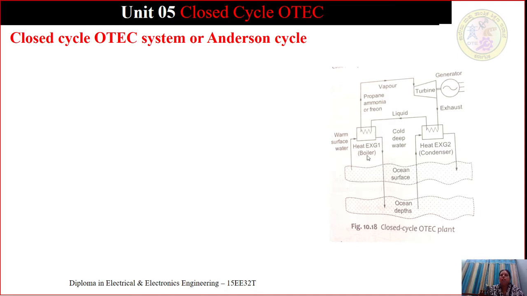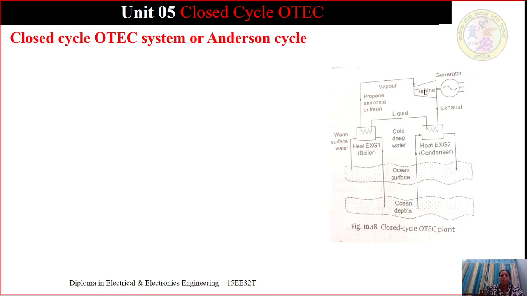Again, here because of this warm surface water, the low boiling point working fluid, whatever it may be, will get vaporized. That vapor is sent to the turbine where it expands and converts heat energy into mechanical energy. Finally, the generator converts mechanical energy into electrical energy.